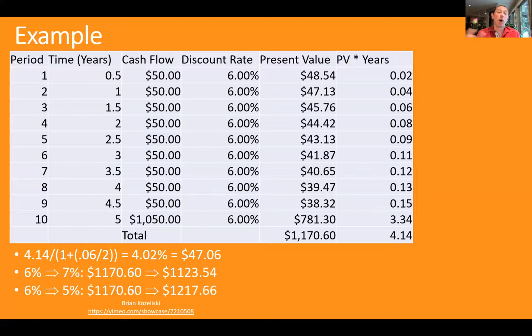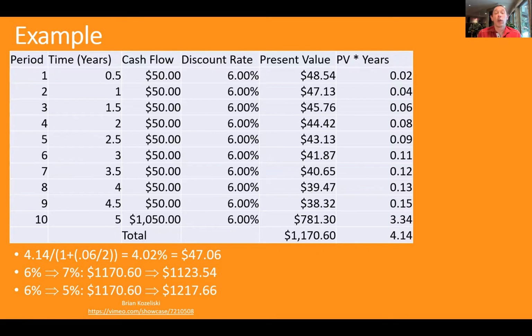So here we have that same bond we looked at, a 5-year bond, $100 coupons, and we had that Macaulay duration of 4.14. We had the price of 1170.60. What we're saying is if we take that 4.14 divided by 1 plus 6%, that's the discount rate, but 2 times per year, divided by 2, that's 1.03. We're going to get this number 4.02. That means for this bond, priced at 1170.60, 4.02% of that is 47.06.